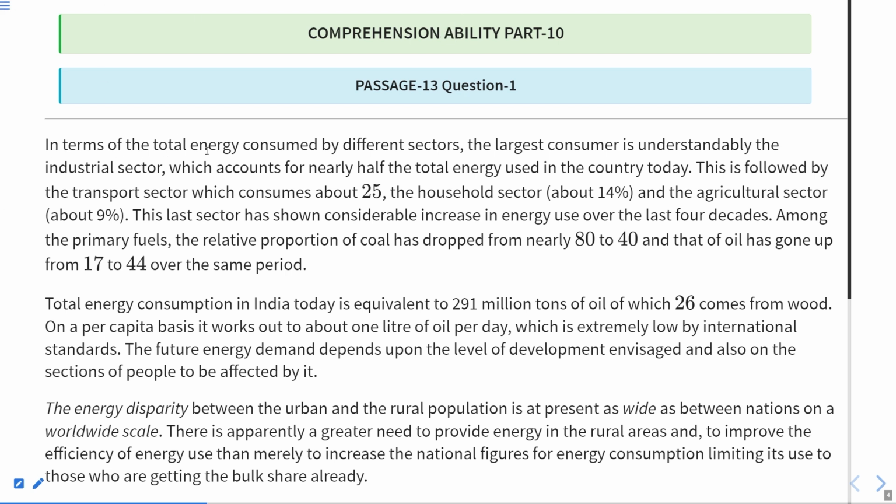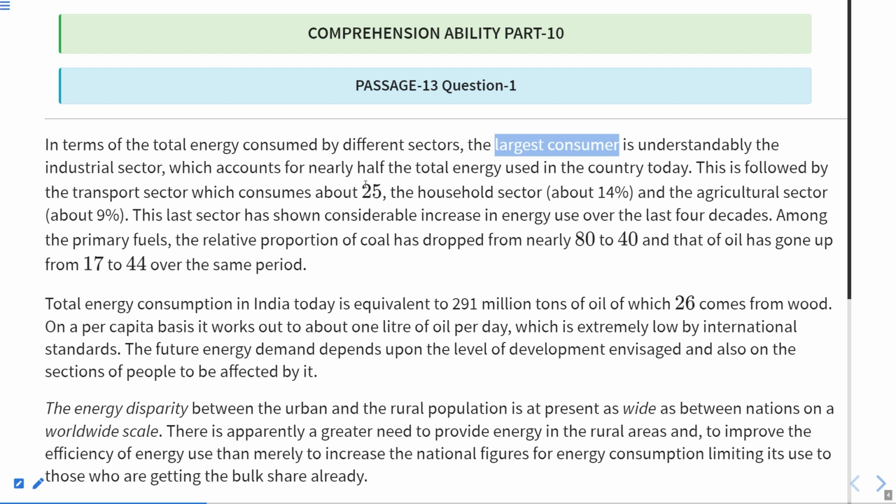In terms of total energy, so we are talking about total energy consumed by different sectors. The largest consumer, now this is the keyword, the largest consumer is understandably the industrial sector, which accounts for nearly half of the total energy used in the country today.